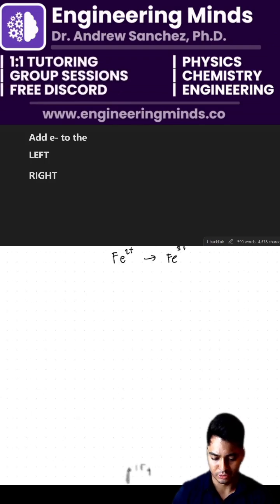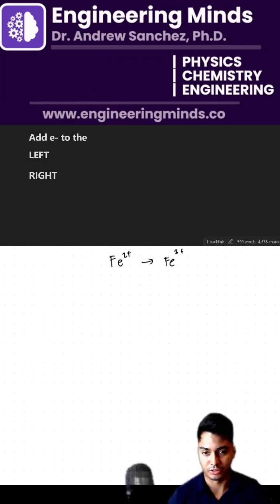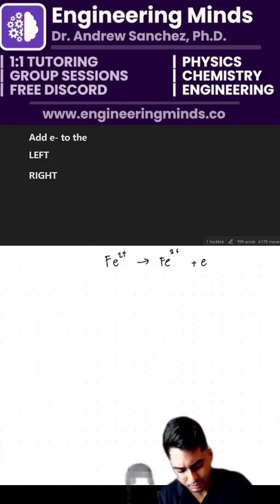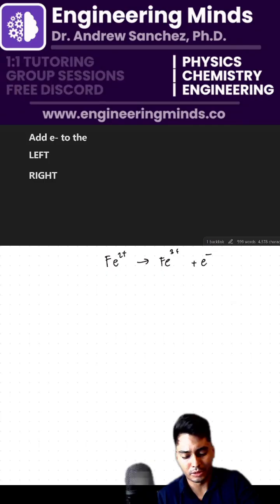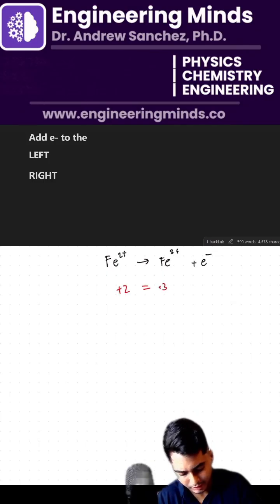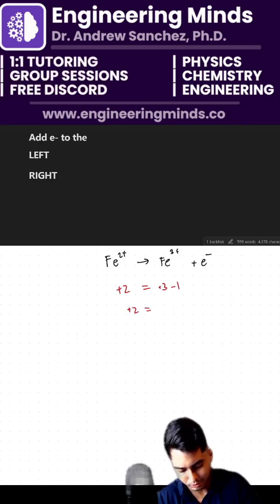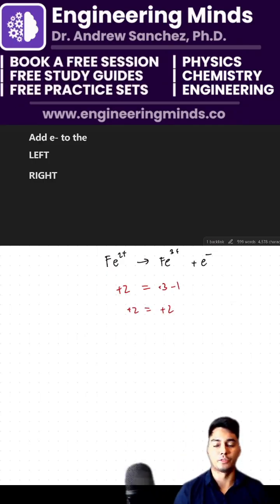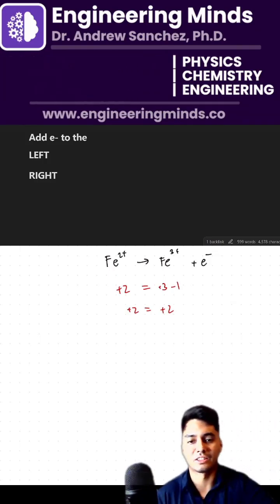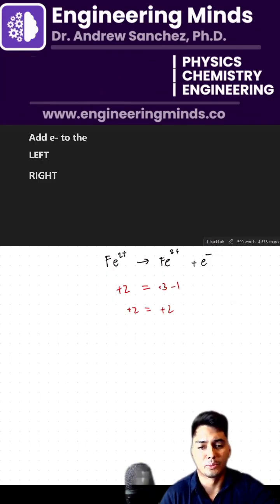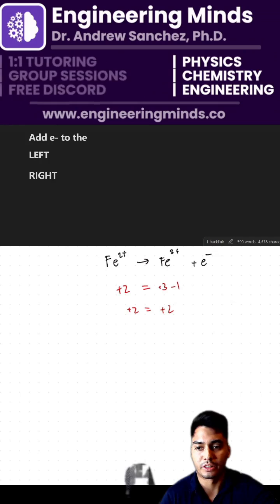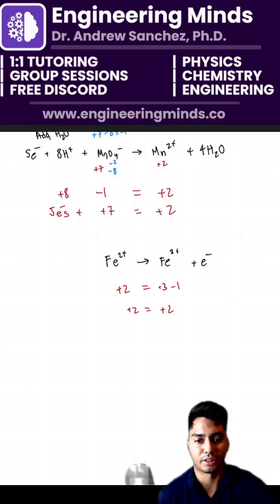So let's go ahead and jump the gun here. Let's just make sure that if we add an electron to the right, that's going to have an overall minus charge. So we're going to have plus 2 equals plus 3 minus 1, so plus 2 equals plus 2. Perfect. We got 5 correct answers for 1 electron on the right-hand side. So that's why we added 1 electron on the right-hand side for this redox reaction.